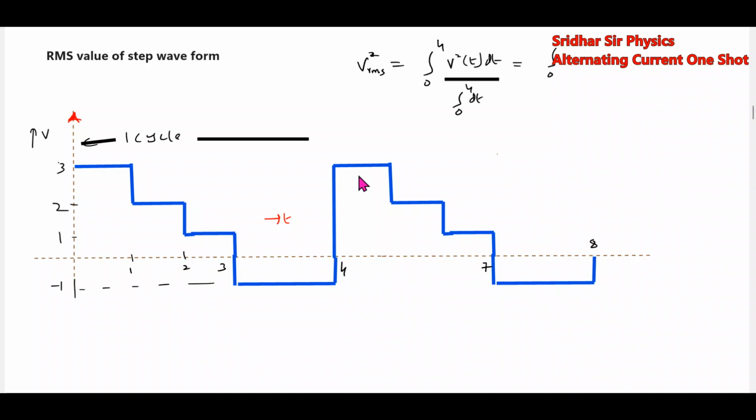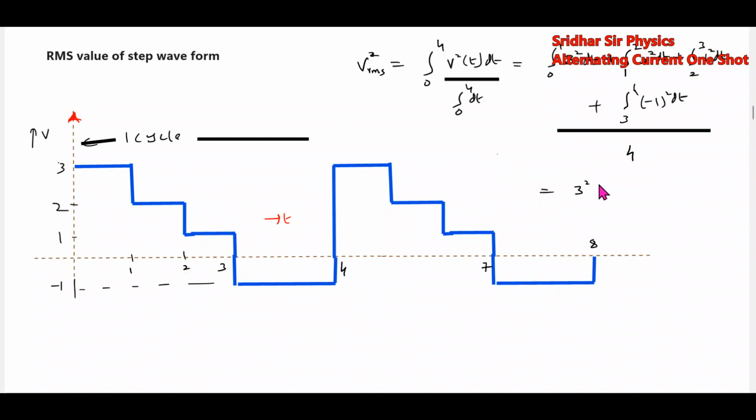Let this be 1. From 0 to 1, the value of the signal will be 3, so 3 square dt. Then 1 to 2, the value of the signal is 2 square dt. The value of the signal from 2 to 3 is 1 square dt, plus the value of the signal from 3 to 4 is minus 1 whole square dt, all divided by the integral of dt from 0 to 4, which will be 4.